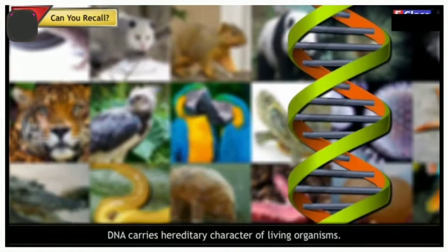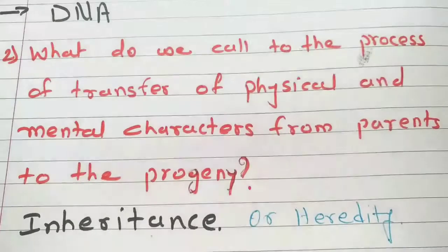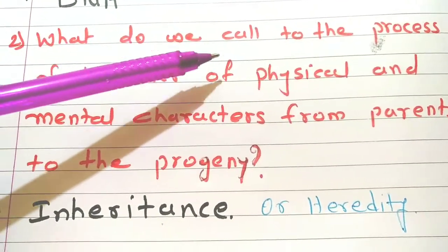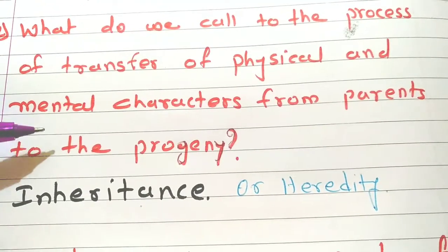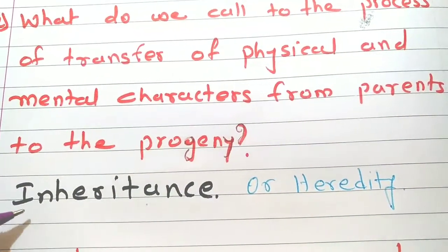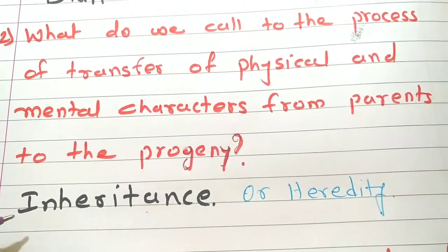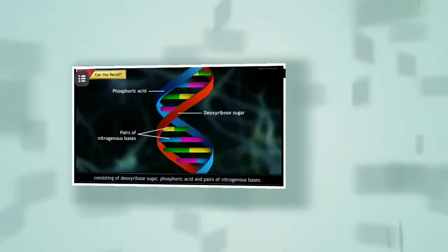Now, can you recall which component of the cellular nucleus of living organisms carries hereditary characters? We know that DNA carries hereditary characters of living organisms. So, what do we call the process of transfer of physical and mental characters from parents to the progeny? We call it inheritance or heredity.